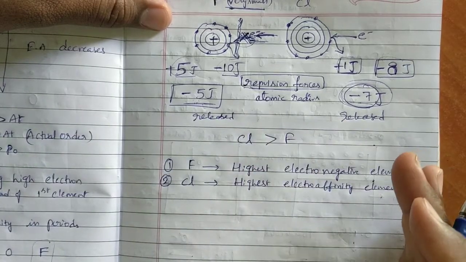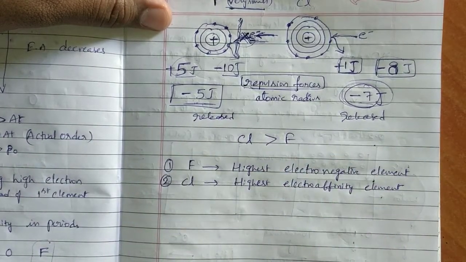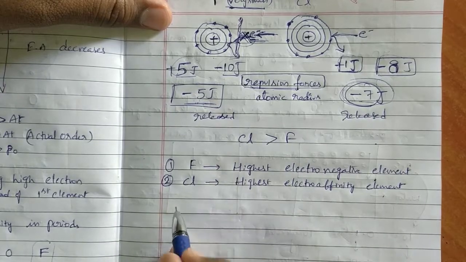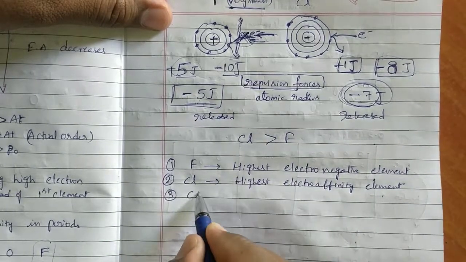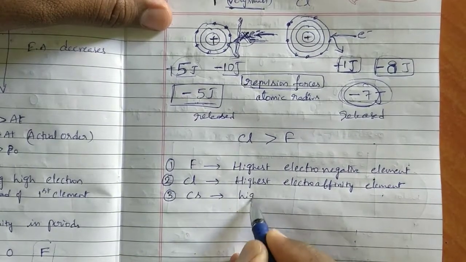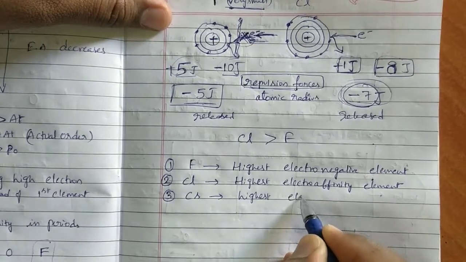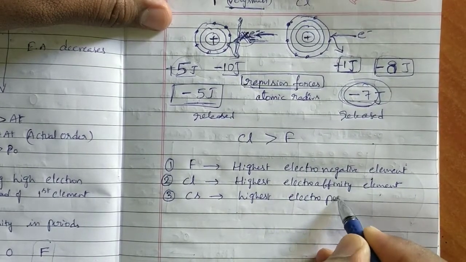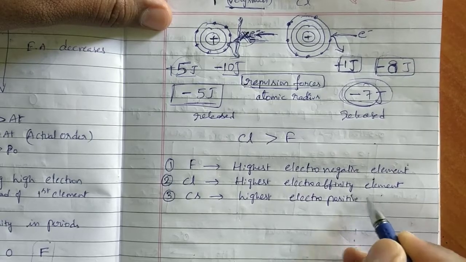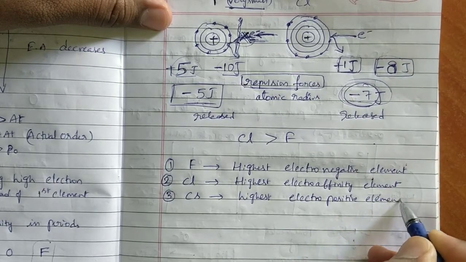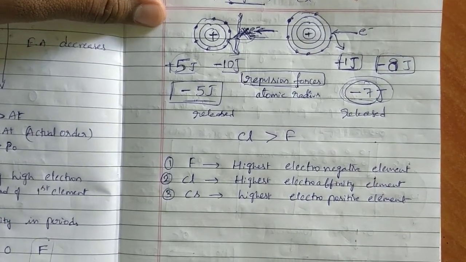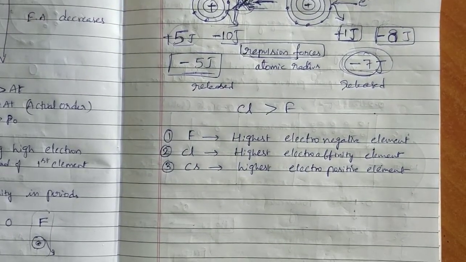Left to right electron affinity increases, top to bottom decreases. So the resultant is chlorine. Third one, cesium, highest electropositive element. Cesium, highest electropositive element.